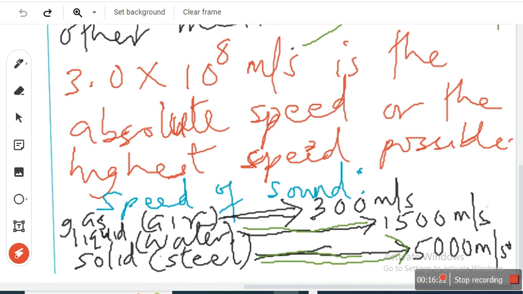So if the particles are closer to each other, the transfer will be faster, isn't it? Compared to the ones where the particles are farther away from each other. Which state of matter has particles with the highest distance from each other?